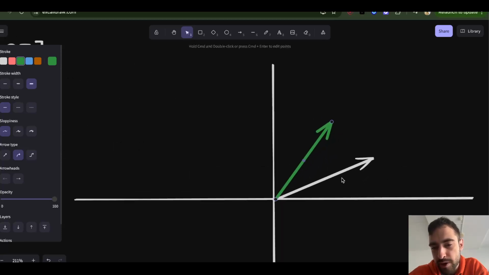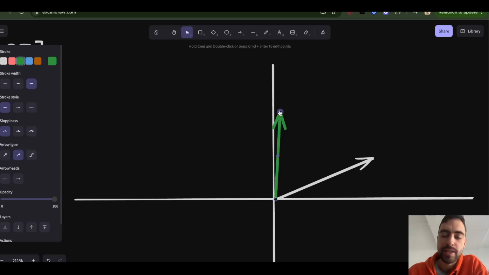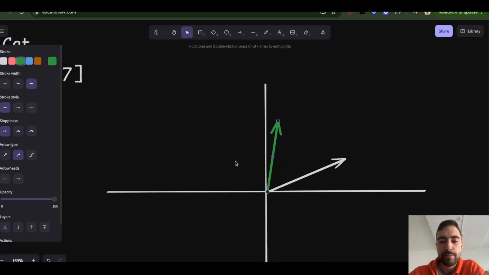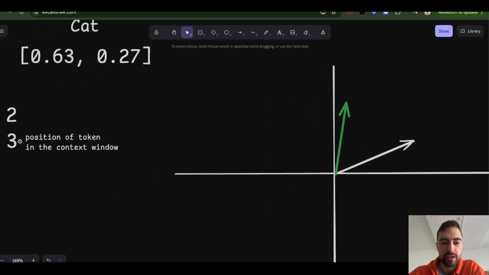They overlap when you project this there, and then this would be the whole dot product. But if you rotate this vector, then the dot product, when you project here, would be a lot lower. So the idea behind rope is the further away these vectors are in the context window, the more you rotate them. So you rotate them based on position in the context window.